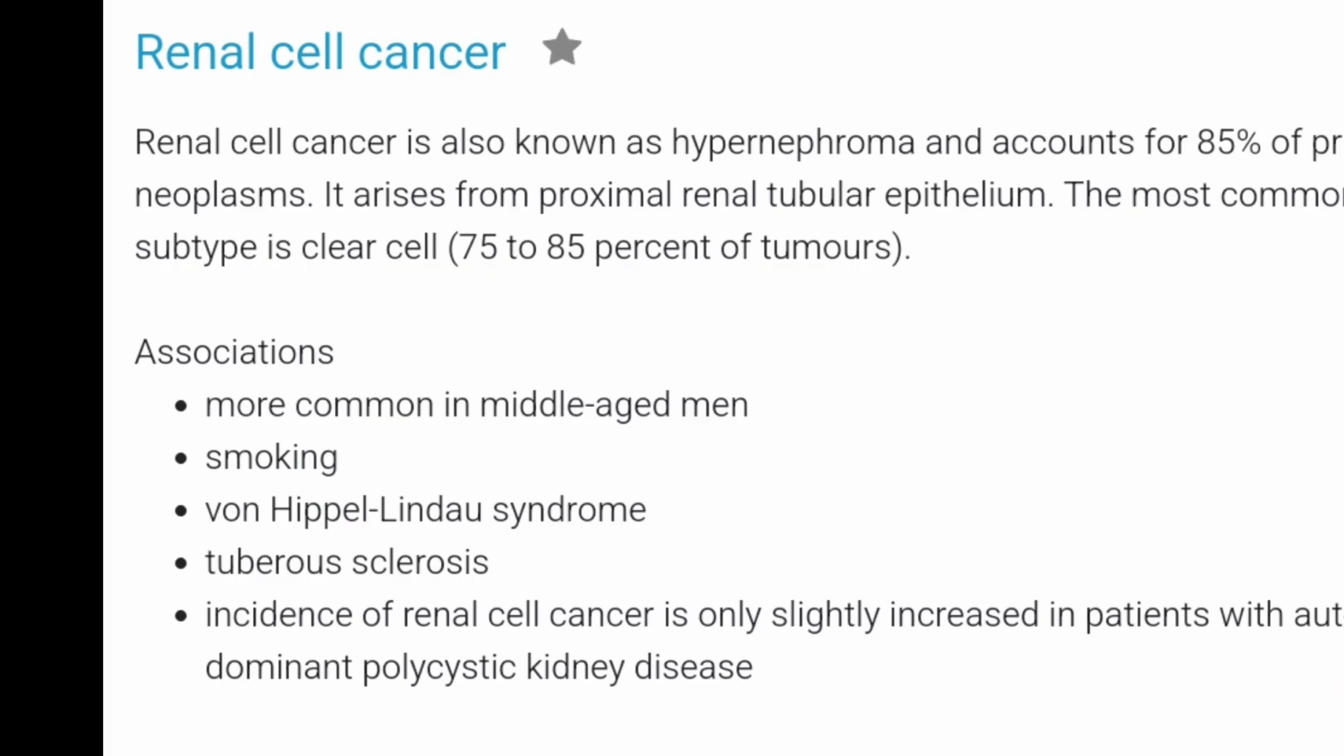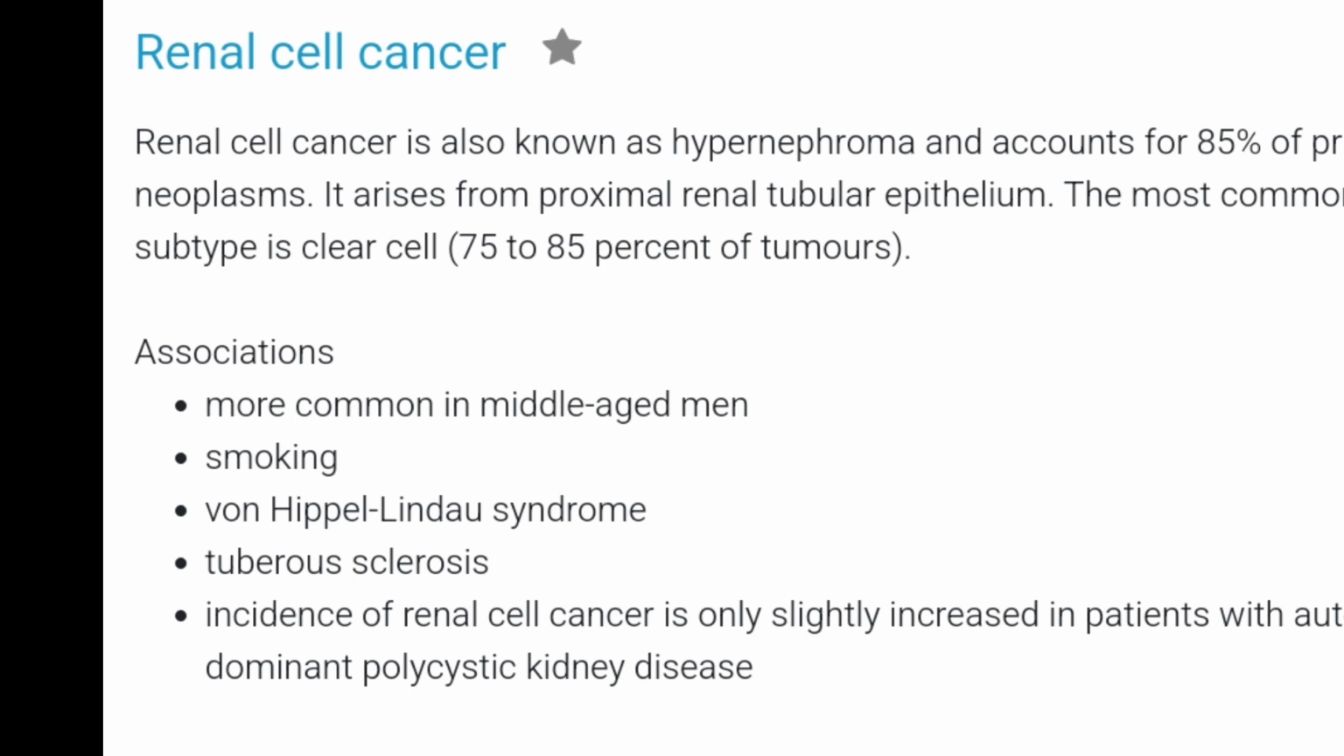So today all about malignancies. First is renal cancer. Most common histological type is clear cell. It is 85% of the primary renal tumors. Usually it occurs in older age who are smokers, and then tuberous sclerosis, von Hippel-Lindau's disease, and adult autosomal polycystic kidney disease are all predisposing conditions.